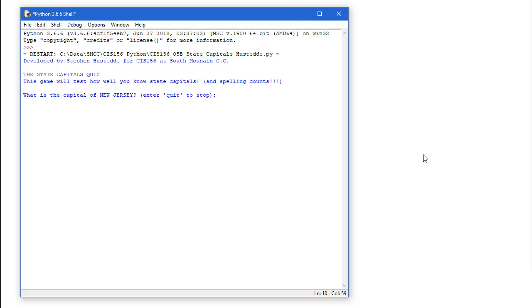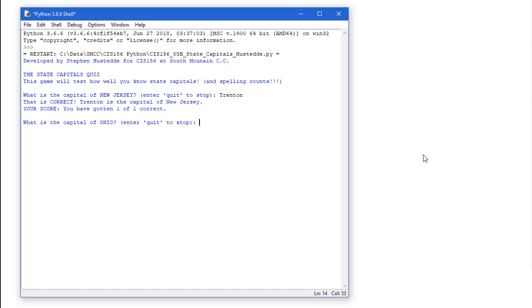So our first question here is, what's the capital of New Jersey? Notice I can enter quit to stop, but I'm going to put in Trenton here as the capital of New Jersey. And it comes back and says that is correct. Trenton is the capital of New Jersey. And it keeps score. So I've gotten 1 of 1 correct.